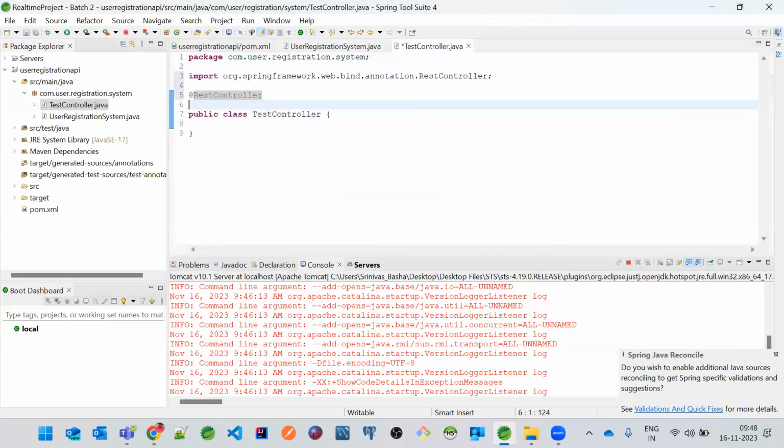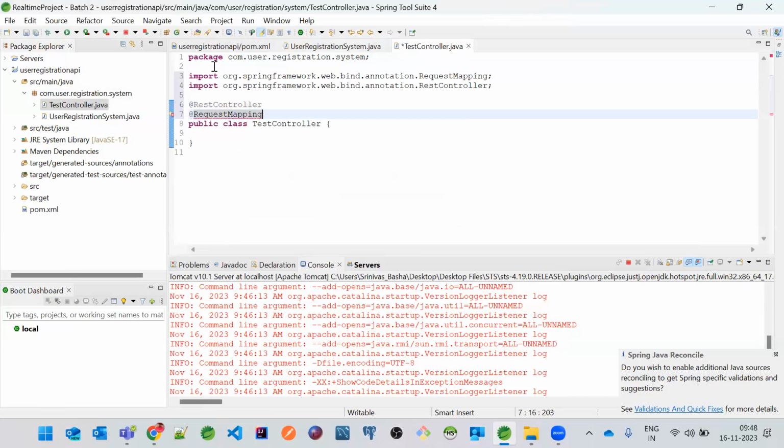Okay. And @RequestMapping. And I just wanted to give this as test. That means localhost:8080, because Tomcat server runs on 8080 port, /test. This is a URI, not the URL. The complete thing is a URL, where localhost:8080/test will be the complete URL.